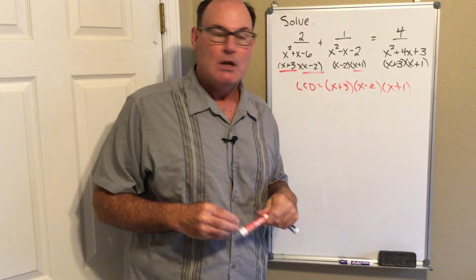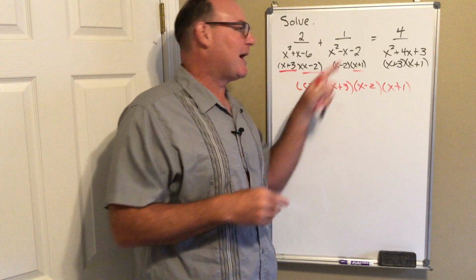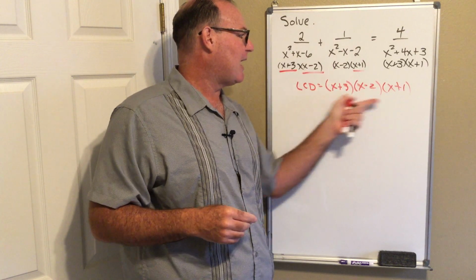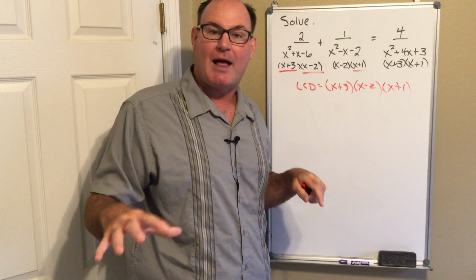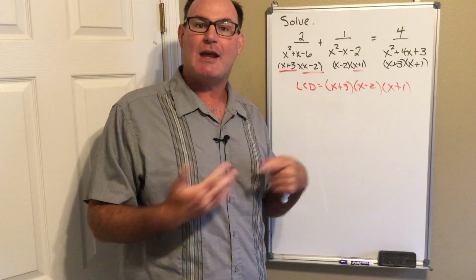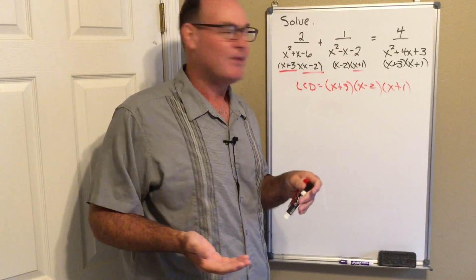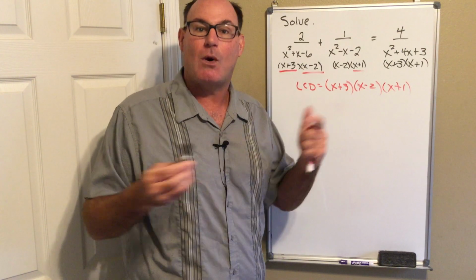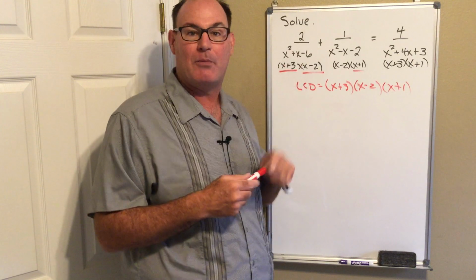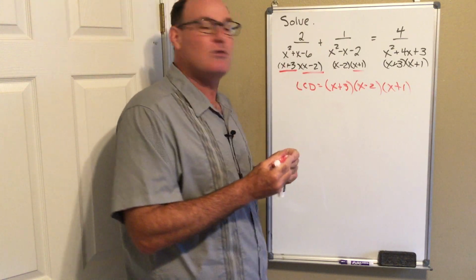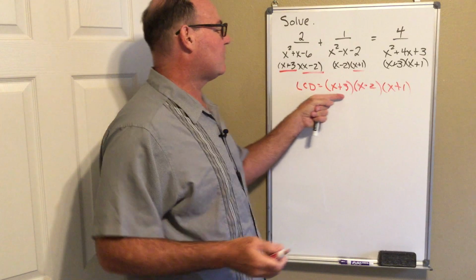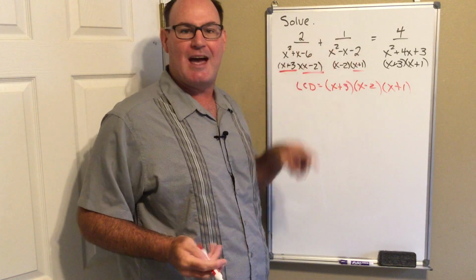Now what I want to do with my equation is take my common denominator and multiply it by each fraction so that all of my denominators go away. This is going to get a little messy, so I apologize. I've got a small whiteboard right here. The way I like to write my work is to write this common denominator next to every fraction.